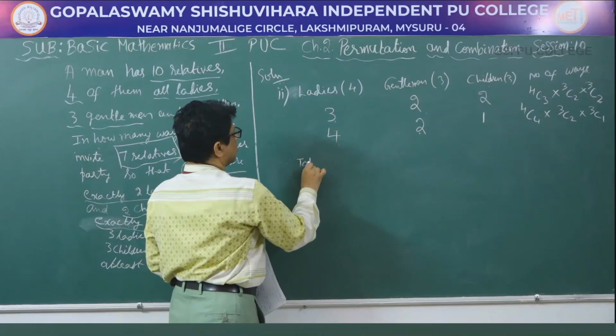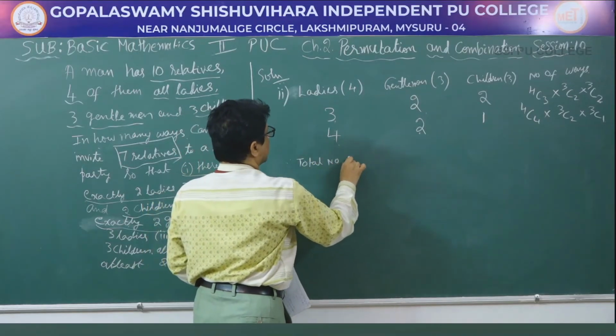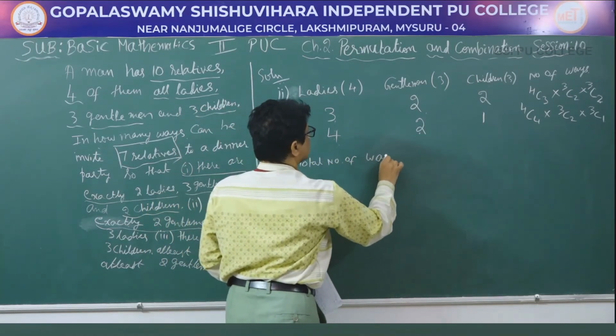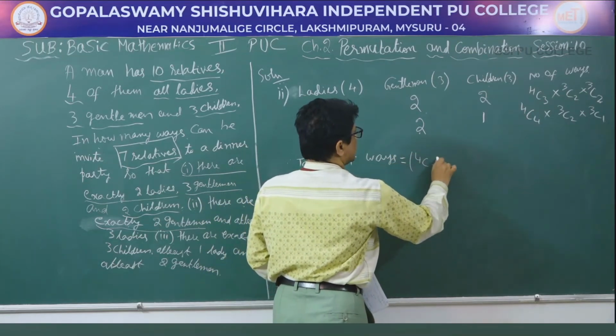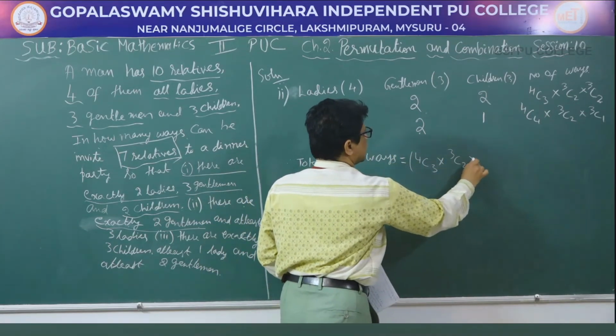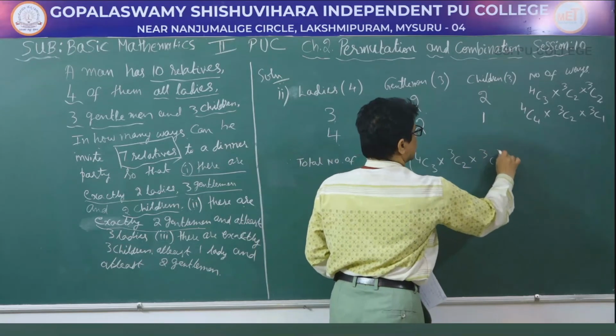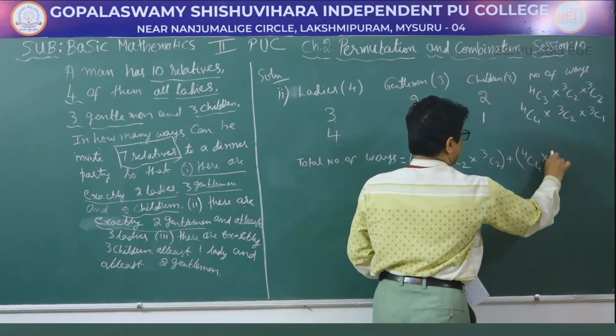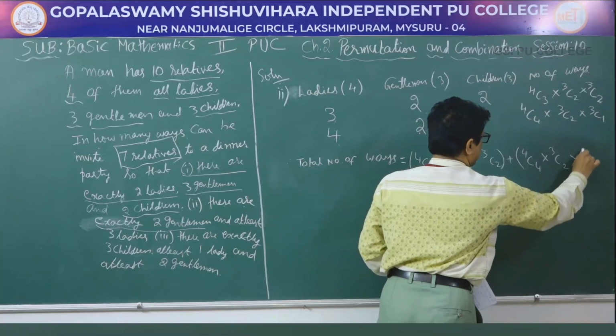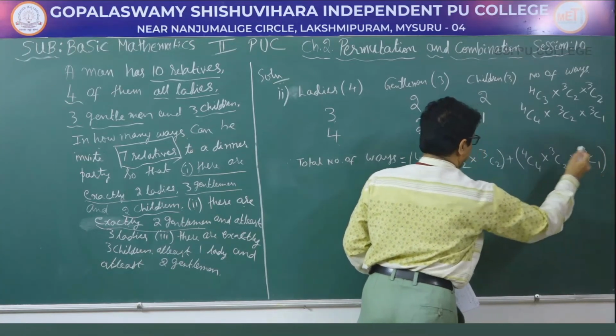Therefore, total number of ways is equal to 4C3 into 3C2 into 3C2 plus 4C4 into 3C2 into 3C1.